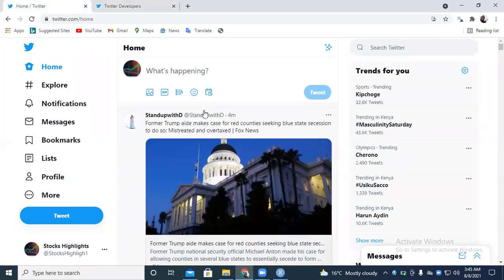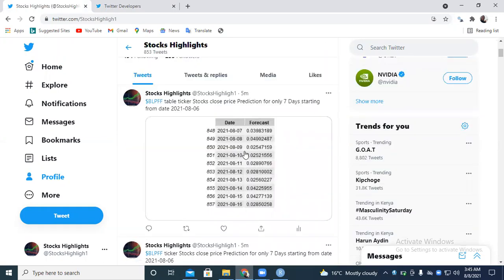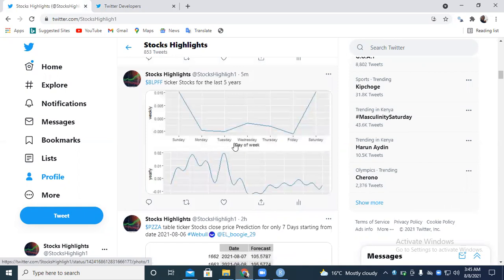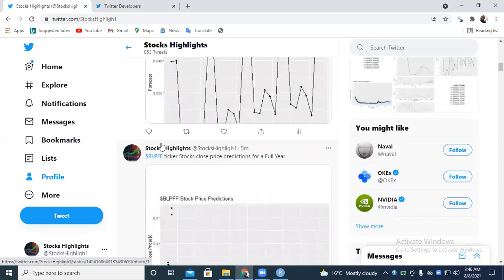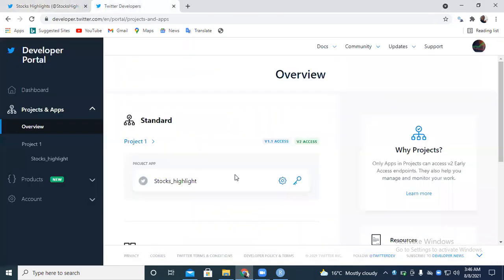So I have credible and really good predictions there as well. As you can see, we have some predictions for those who are doing stock trading. So you can get highlights from here as well. But let's go to what we are doing today. So you can see the application name.